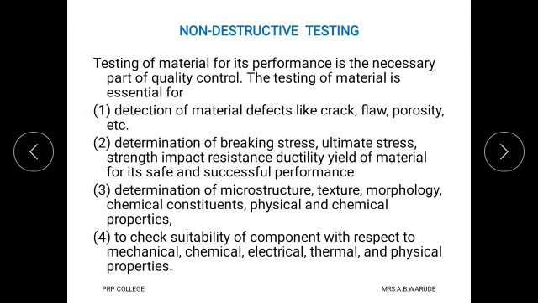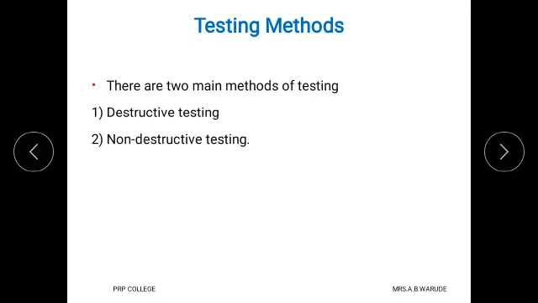Then it is also essential for determination of microstructure, morphology, chemical constituents, physical and chemical properties, and to check suitability of component with respect to mechanical, chemical, electrical, thermal and physical properties.